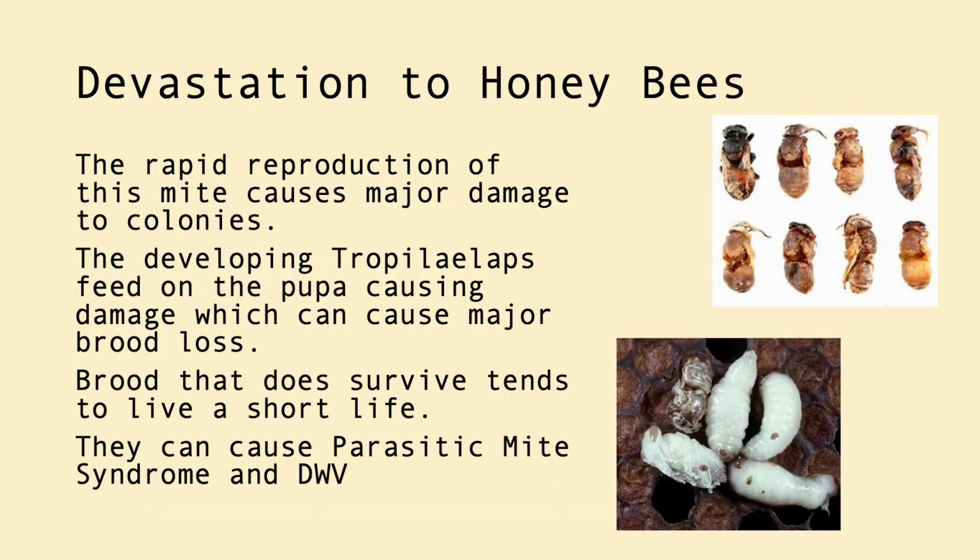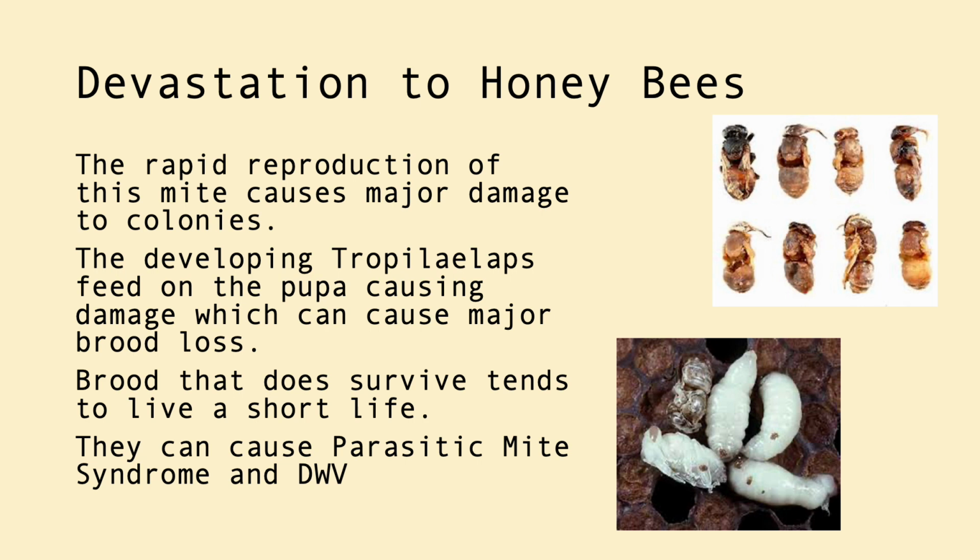The Tropilaelaps mite is able to cause major devastation to honeybees. The rapid reproduction causes major damage to colonies. The developing Tropilaelaps feed on the pupa, causing damage which can cause major brood loss and colony reductions. Studies have found that this loss can be 50% of brood. Brood that does survive tends to have a short lifespan.